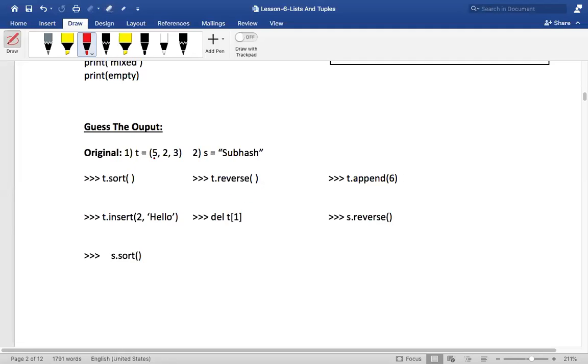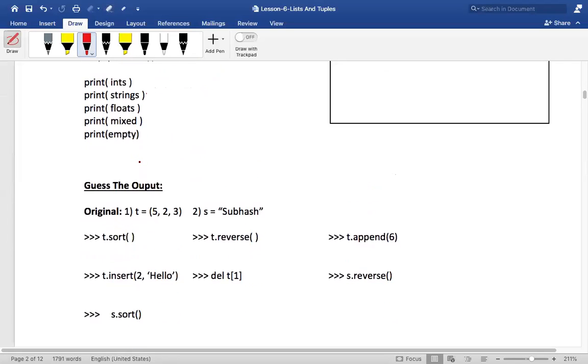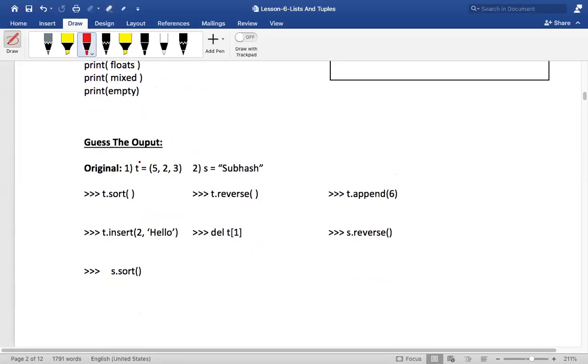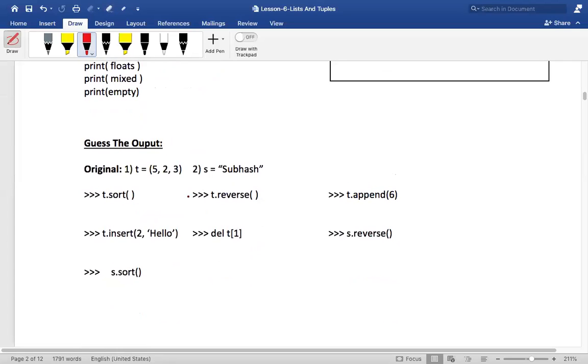Now, are you understanding what we mean by list and tuple? Cool. Coming to this one, what is the tuple value over here? 5 comma 2 comma 3, isn't it? T is a tuple. And what is this? It is basically a string.